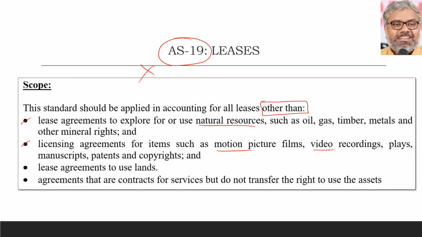Those are mostly falling under intangible assets. And this standard does not apply to lease agreements for using lands, so this is excluded from AS 19's purview.